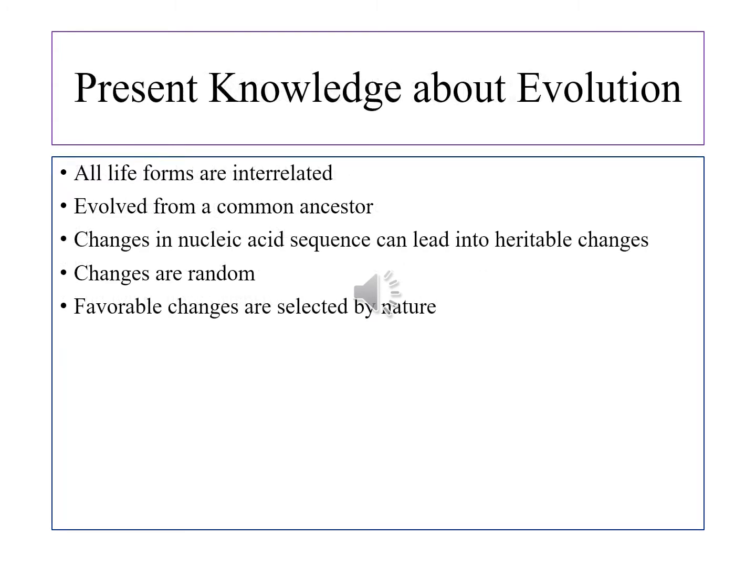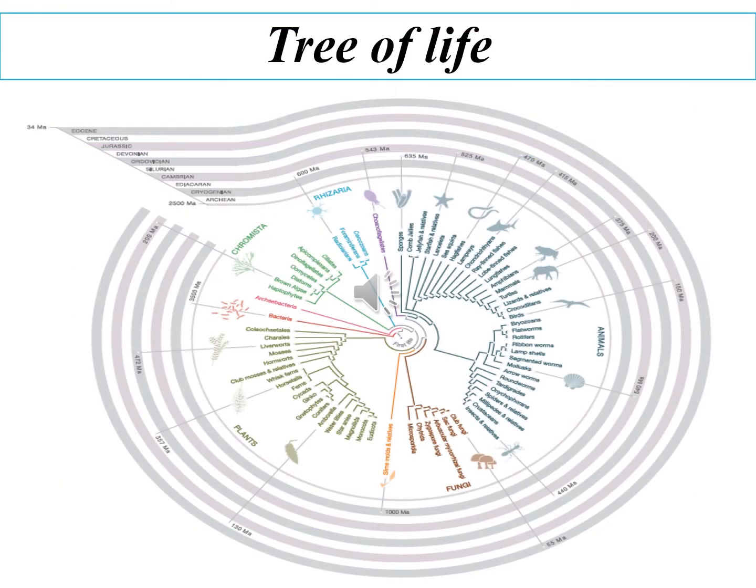What we have found from the theory of evolution is that life forms on this planet are interrelated and evolved from a common ancestor. Changes in the nucleic acid sequence can lead to heritable changes. Changes are random and favorable changes are selected by nature. Tree of life. This is the incomplete tree of life, just for a simple representation. It is quite impossible to know about all of the life forms that ever harbored life.